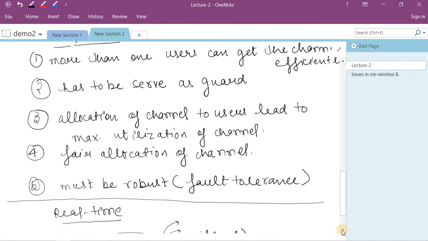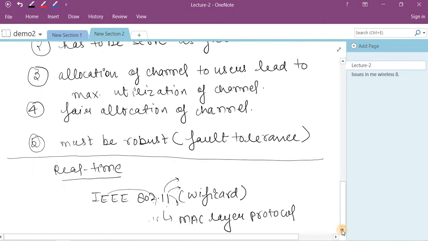performance. The fifth one is that it must be robust. Means it can be understood as fault tolerance. So fault tolerance means if there is a network failure or a base station service failure, then the MAC layer should have the capability to borrow services from the neighboring cells and allocate that bandwidth and channels to the user such that the continuity of the service can be maintained.